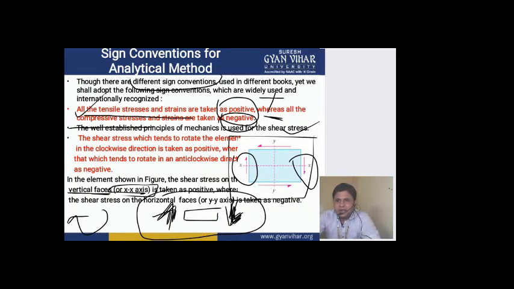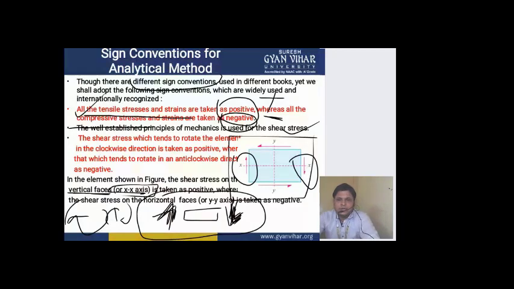These symbols show that this body is moving in clockwise direction. Such shear stresses are taken as positive. So clockwise shear stresses will be considered as positive.